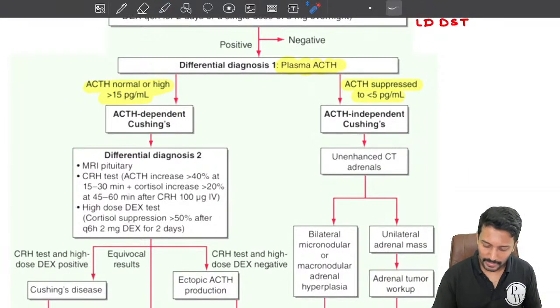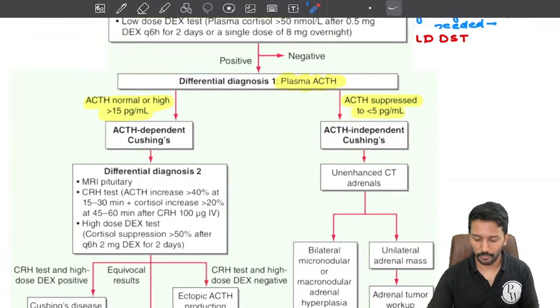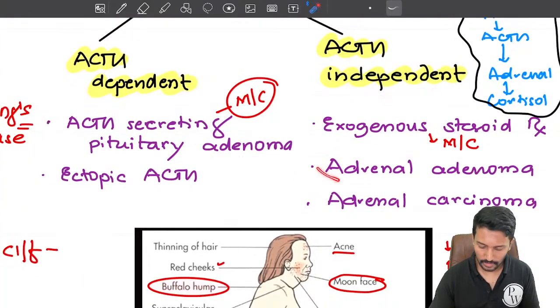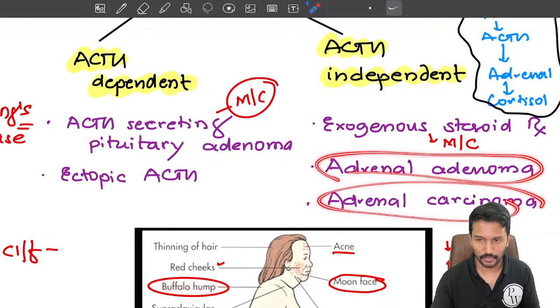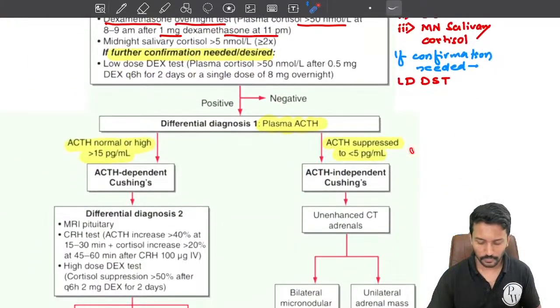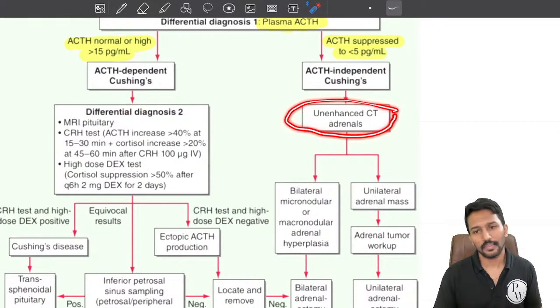If it is ACTH independent, the pituitary adenoma is not responsible for ACTH production. Then the problem may be in the adrenal gland. I have told you the ACTH independent causes: adrenal adenoma and adrenal carcinoma. So if the ACTH levels are low, I have to scan the adrenal gland with a CT scan.